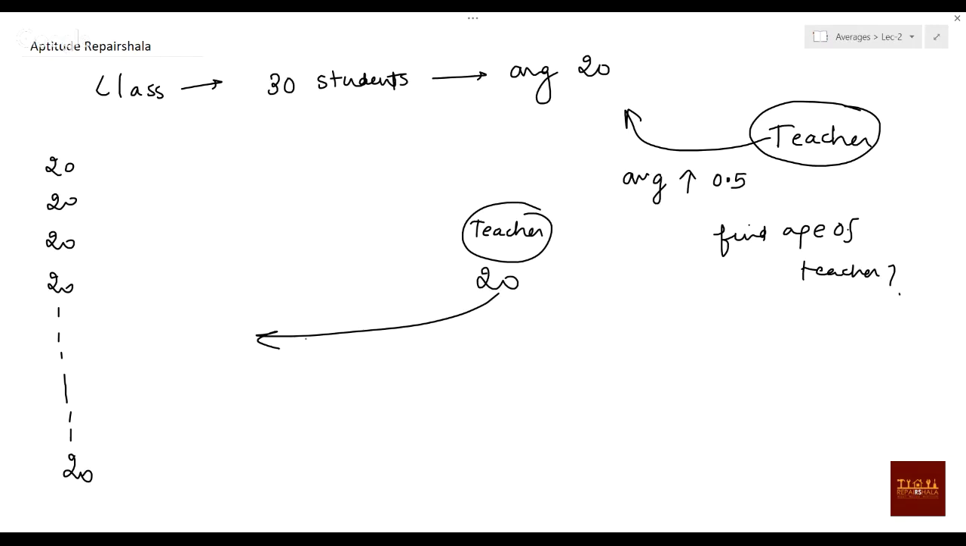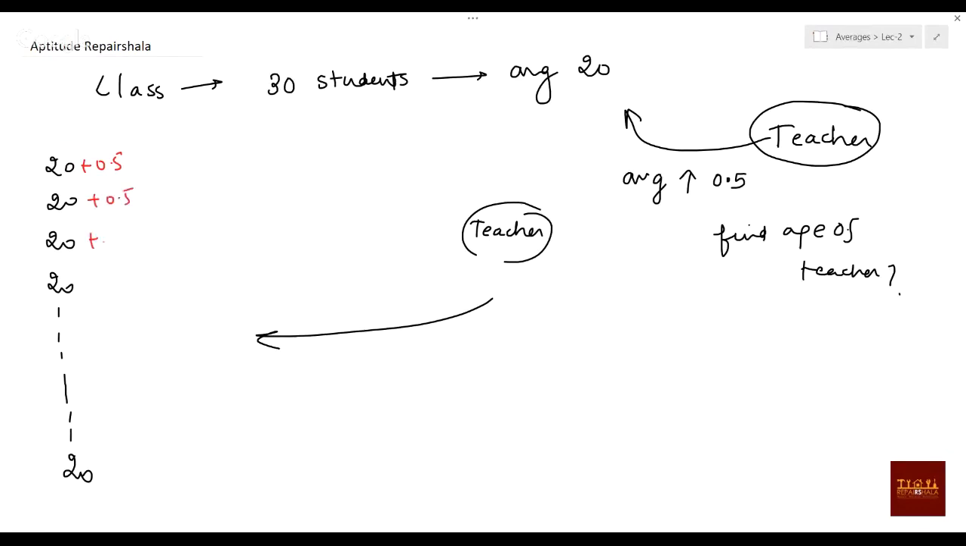It is increasing, meaning the teacher should have an age more than 20. If any option is less than 20, you can simply remove that option. You can use this concept for option elimination. So how much more? We don't know how much age it should come with, but the average is increasing by 0.5. If the average is increasing by 0.5, then you can say one thing for sure: each and every element will be increased by 0.5.